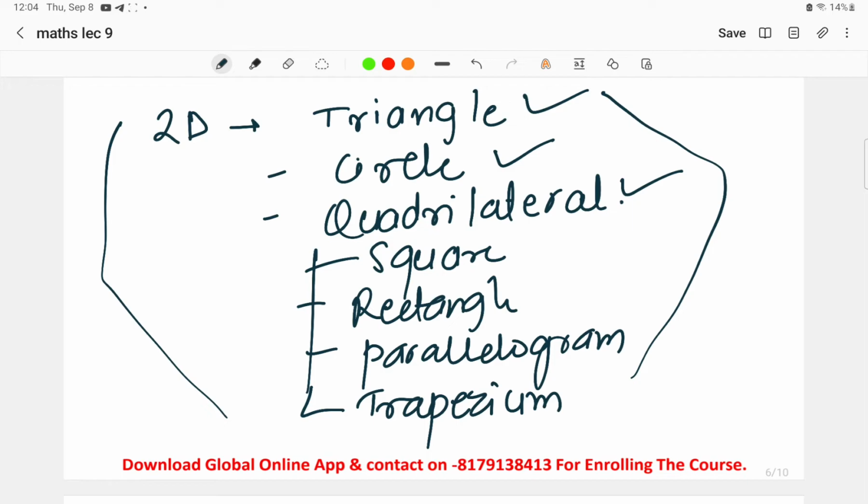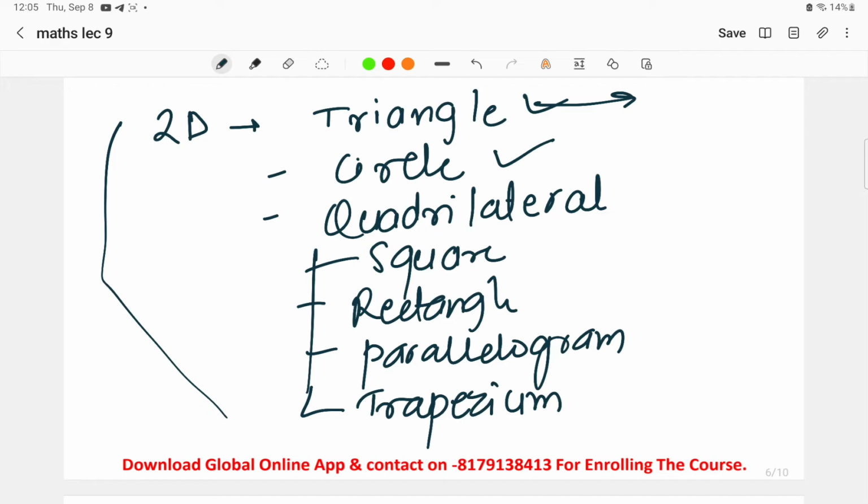Specifically, if we go for the triangle, in triangle also we find different types of triangles like isosceles triangle, scalene triangle, right angle triangle, equilateral triangle. These are the different types of triangle. Once again, if you want, you can note down. But triangle and circle are topics from which questions have never been asked. In CTET paper 1, questions from mensuration about triangles and circles have never been asked.